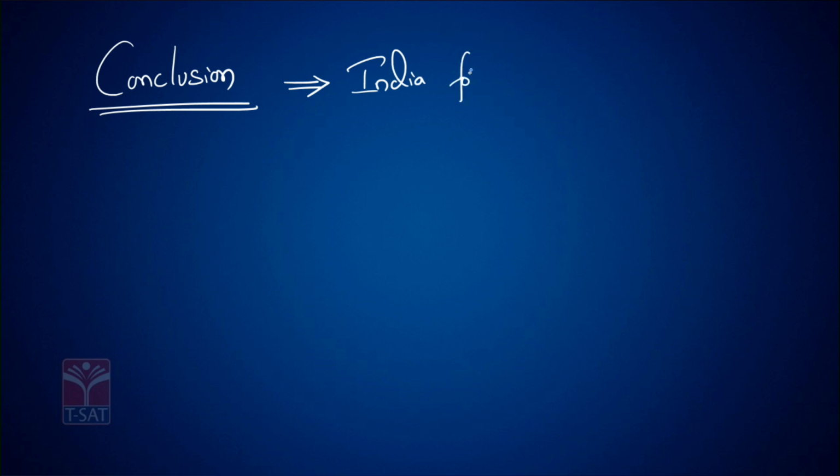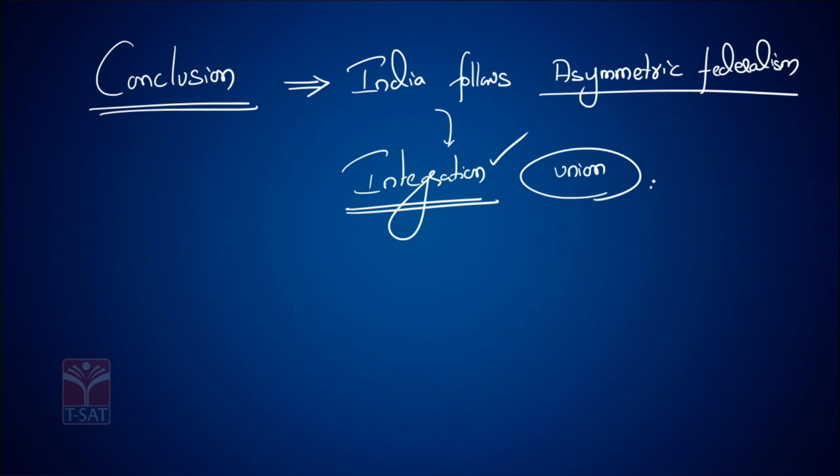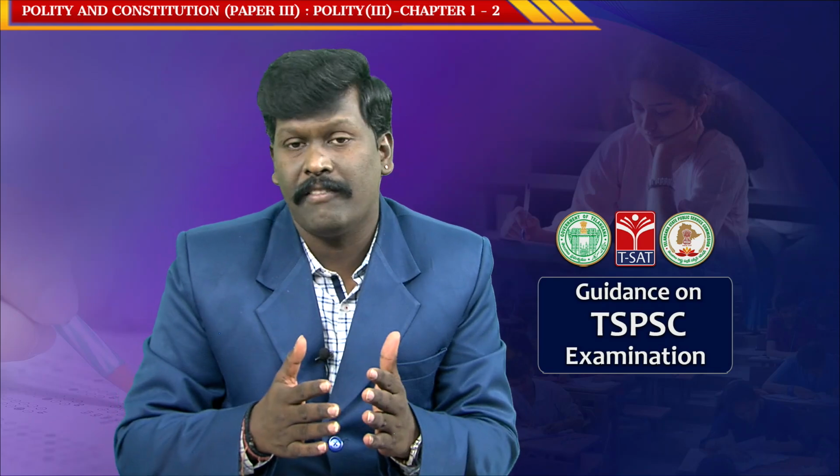you need to say that India follows asymmetric federalism, right, to ensure, to bring the integration for the country, to ensure there is an integrated India, the Union plays an elder brotherly role and ensures that the Union is supreme, the Union is more powerful even though we have a federation.